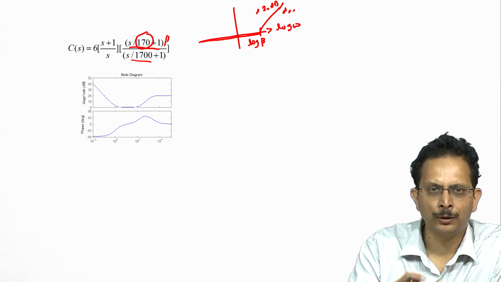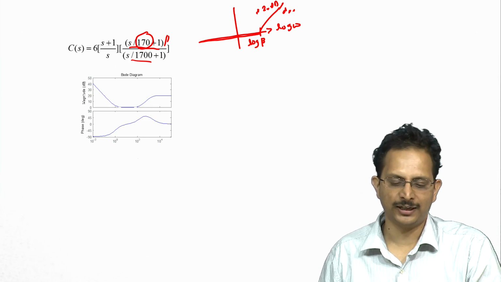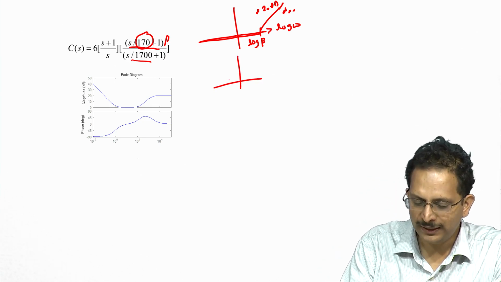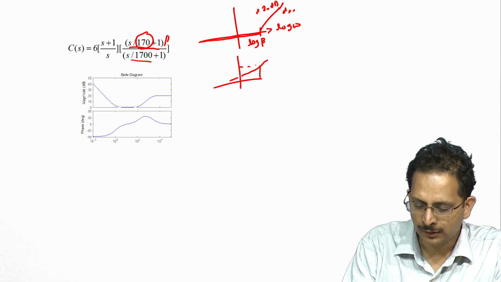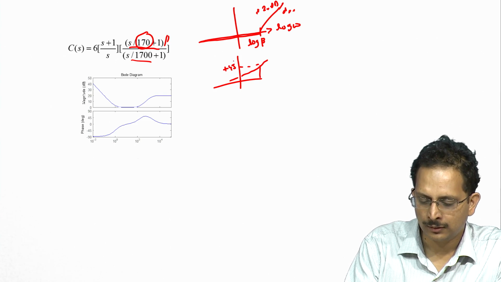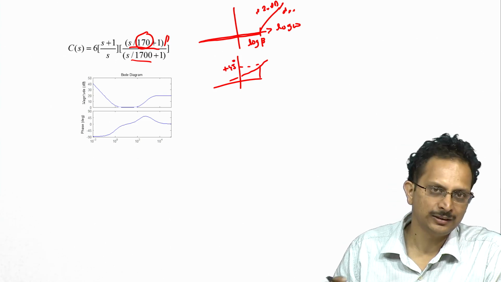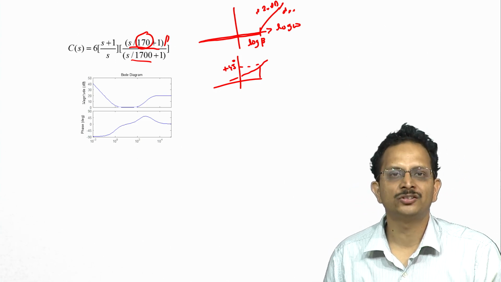So it does not affect the magnitude characteristics and therefore also does not affect the gain crossover frequency significantly. The phase characteristics however will result in plus 45 degrees phase at beta. So since beta is very close to omega gc, we would have close to plus 45 degrees phase lead brought about by this controller.